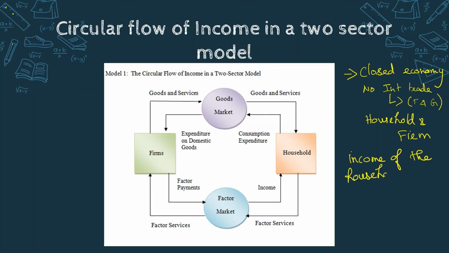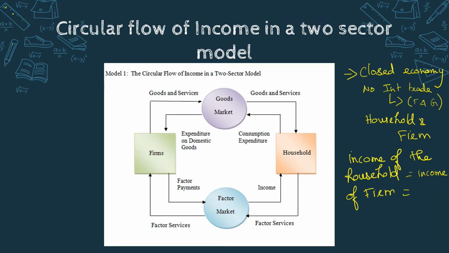another important thing to be noted here is, in this model we are going to assume that income of the household is entirely spent on goods and services produced by the firm. That means there is no savings or investments in the economy. Therefore income of the household is going to be equal to the income of the firm, because the entire income of the household is spent on the goods and services produced by the firm.